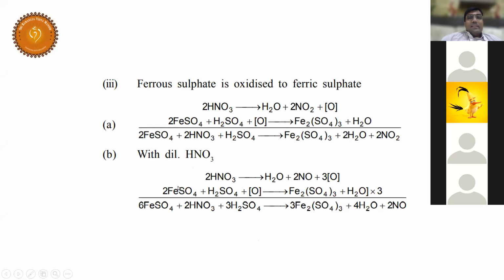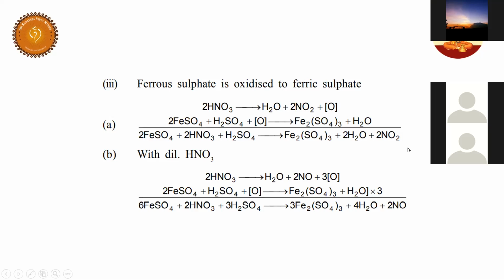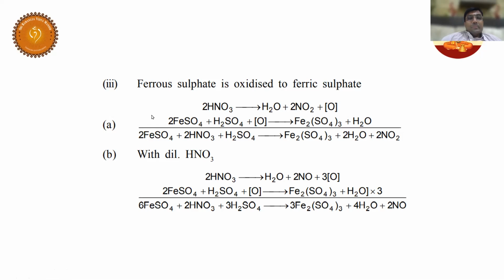It's very simple, right? Good. Now let us see. Let us take ferrous sulfate. Students, ferrous sulfate, what is the oxidation state of iron? Why are you taking more time? Fe+2 is the oxidation state.